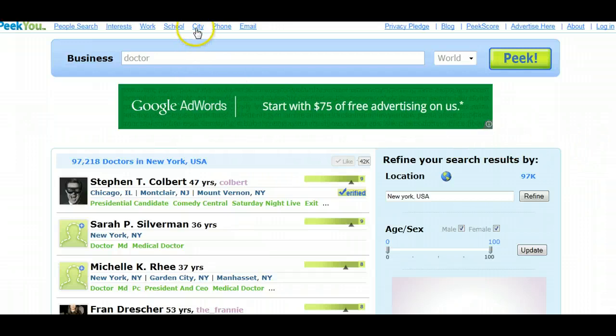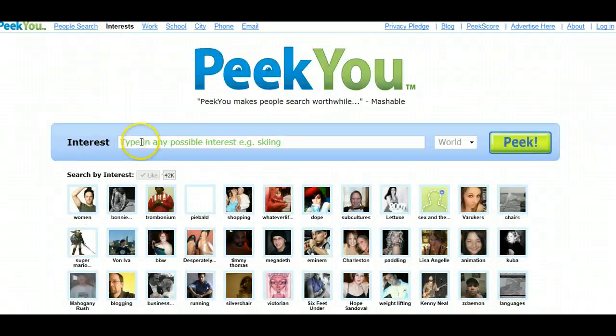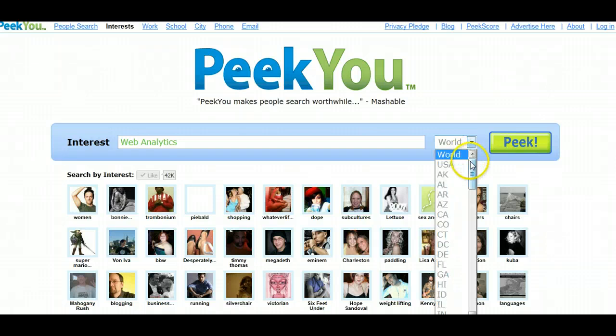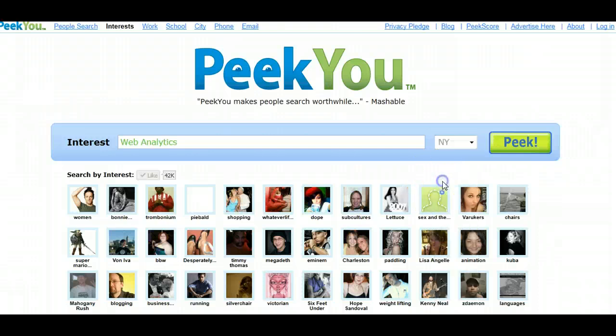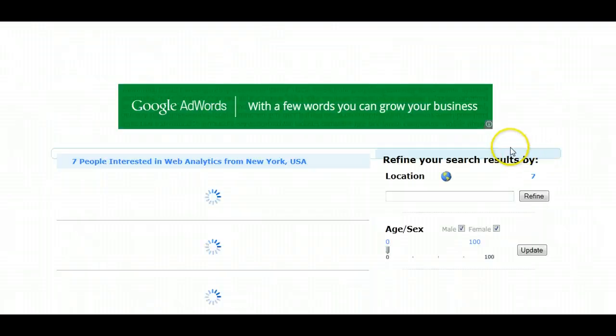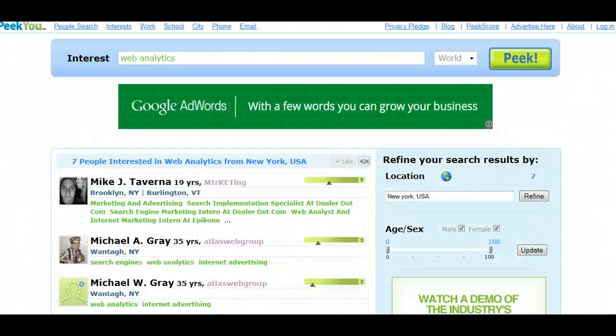However, if we want to look at an interest, say web analytics, and we were looking at New York State, we probably can't go down to Brooklyn itself, but we can definitely find some people.